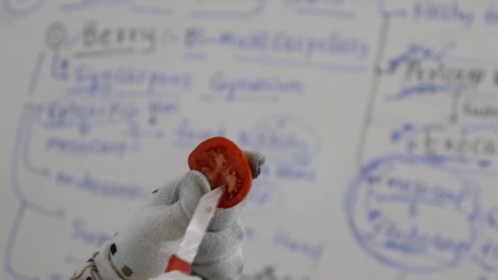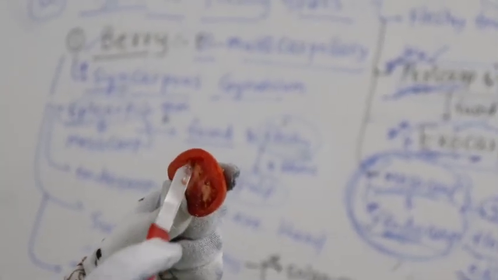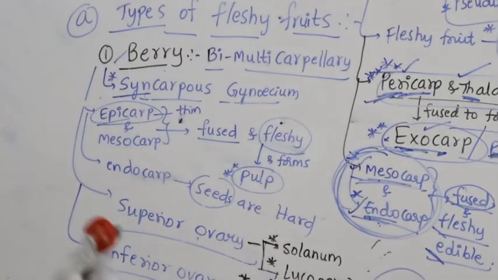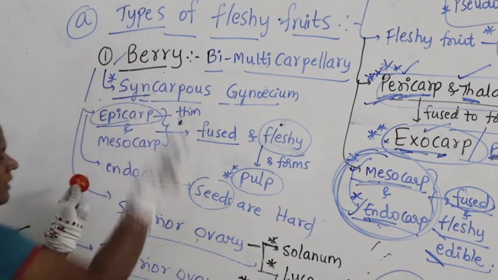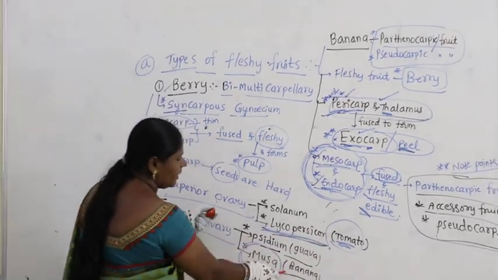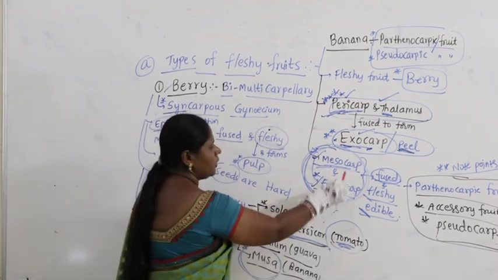I have drawn the diagram in the last class. The outermost one, which is thin, is epicarp, and the middle one is mesocarp, and the center pulp is the endocarp. Epicarp and mesocarp form the pulp. Inside the pulp you can see the endocarp, where the seeds are present. Now this is an example for berry. For berry we discussed two: one is Lycopersicum esculentum, tomato, and Musa, banana, because there is a possibility of getting questions from this part.